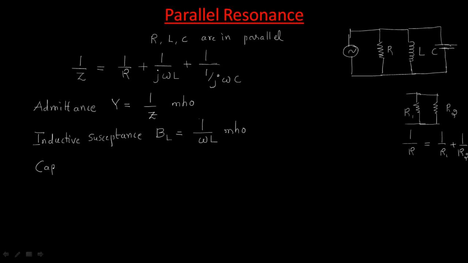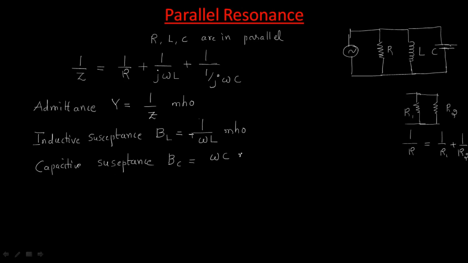Another name is capacitive susceptance, represented with BC, that is omega C. Better to make the inductive one with a minus, so that will be minus 1 by omega L. Now we will substitute all these values.